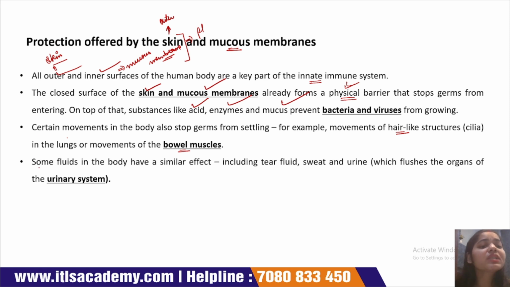Some fluids in our body have a similar effect, and examples of these fluids are tears, sweat, and urine. These are also included in the innate immune system, and tears contain IgA. IgA is an antibody which is responsible for killing foreign particles. This is the protection offered by the skin and mucous membrane in the innate immune system.